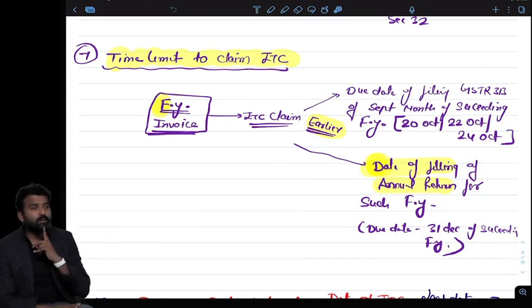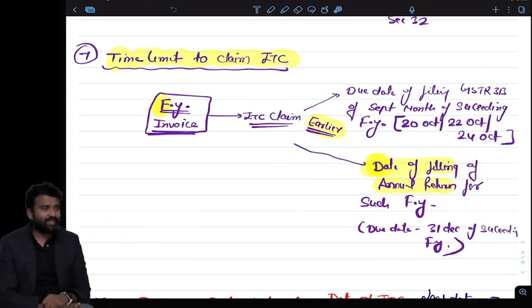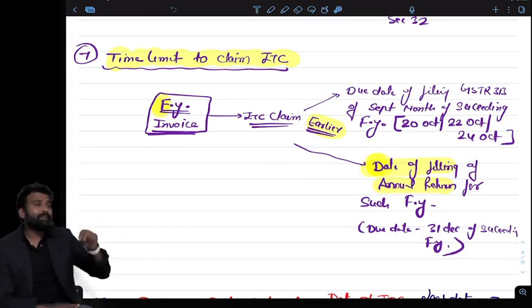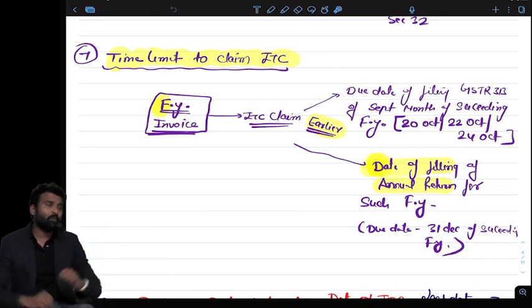But the bill belongs to the last financial year. Can I claim the credit now? That is a question from all of you.